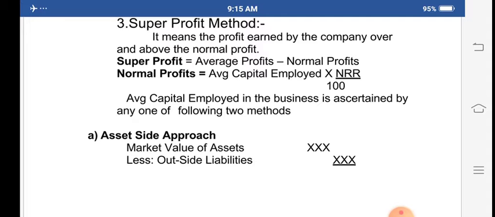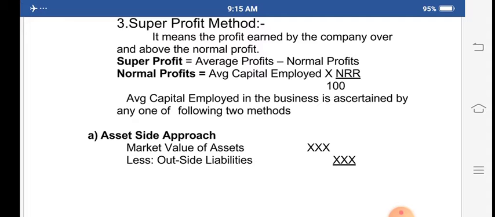How to ascertain the normal profit? Normal profit is equal to average capital employed into normal rate of return divided by 100. So how to calculate this average capital employed? For the calculation of average capital employed there are two approaches: the asset side approach and the liability side approach.